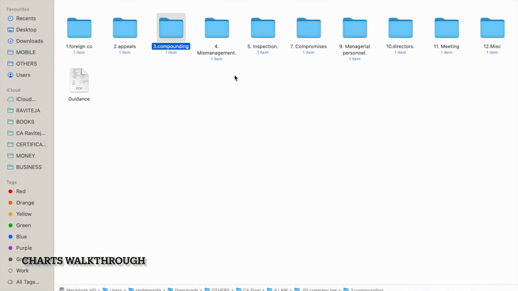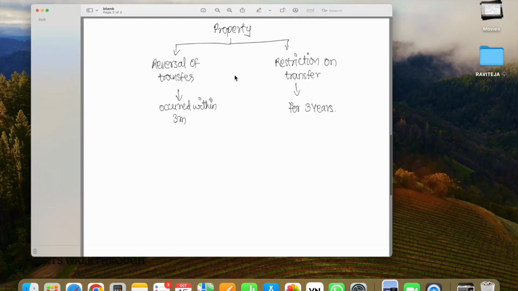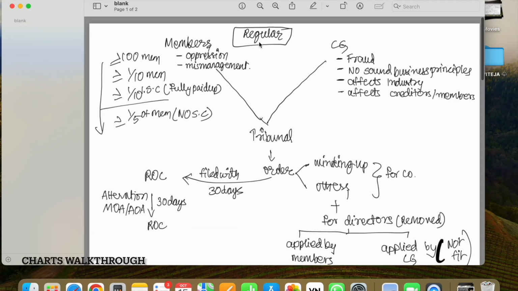Similarly, I can walk you through oppression and mismanagement, for example. So you can see if it's regular application by members in case of oppression or mismanagement, these are the criteria. At least 100 members or one-tenth of members or one-tenth of issued share capital. If there is no issued share capital, one-fifth of members to tribunal.